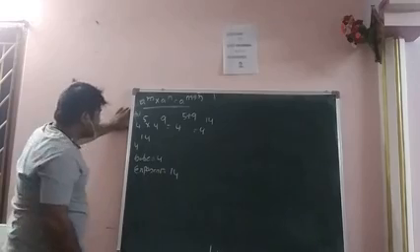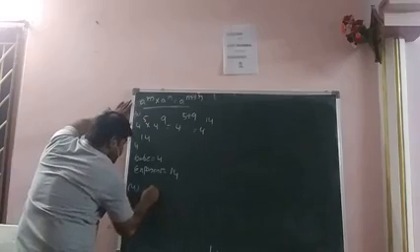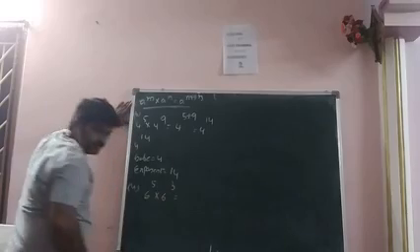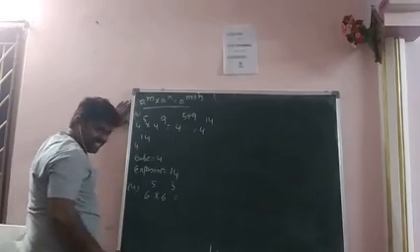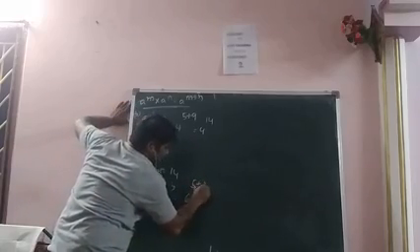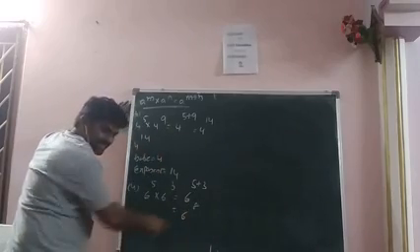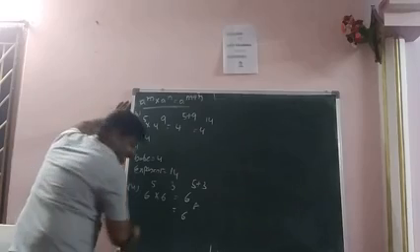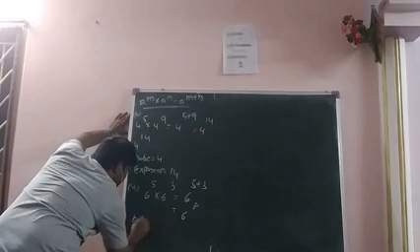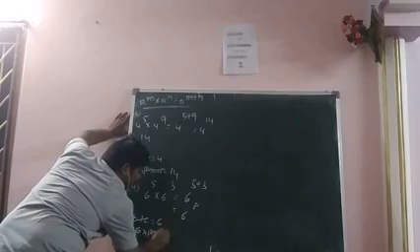Okay. And next, 6 power 5 into 6 cube. So 6 power 5 plus 3, that is 6 power 8. What is the base? 6. What is the exponent? 8. That is, in 6 power 8, the base is equal to 6 and the exponent is equal to 8.